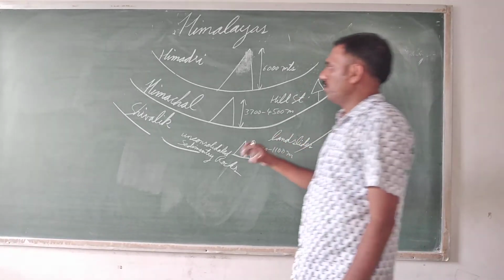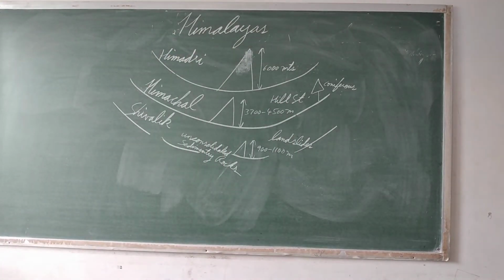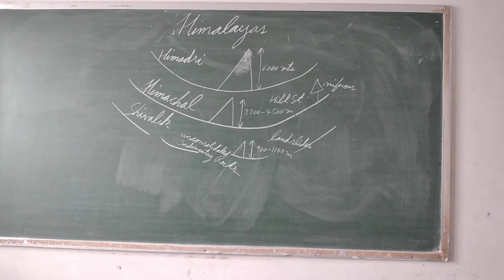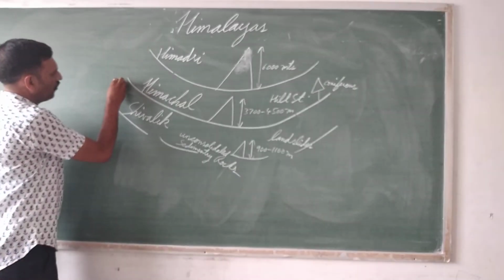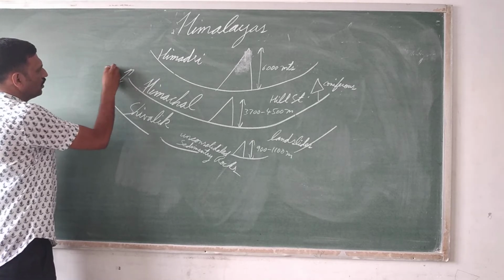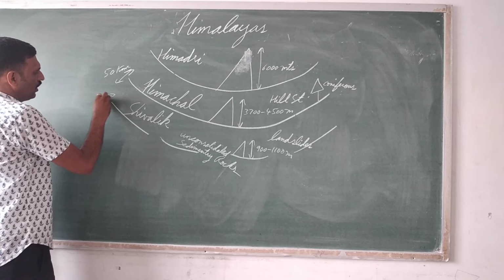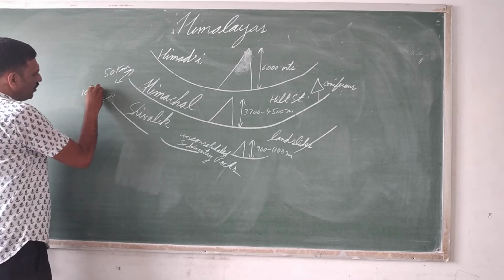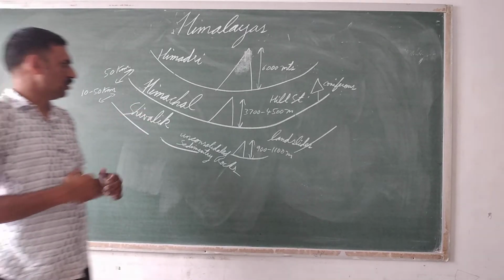Now next is the width of these ranges. The width of the Himachal range is around 50 kilometers. The Shivalik range is 10 to 50 kilometers. This is the width of these ranges.